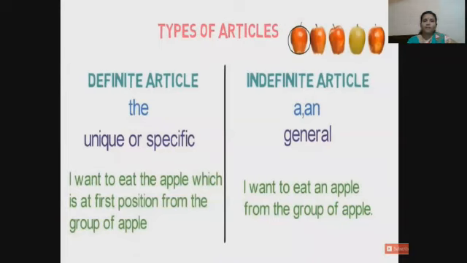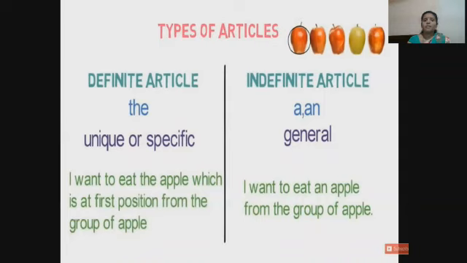Types of articles: definite article, indefinite article. The is the definite article, a and an are indefinite articles. The is used for unique or specific things. A and an are used for general things.